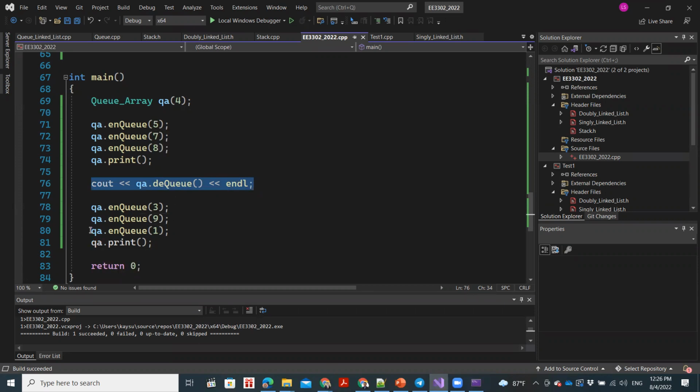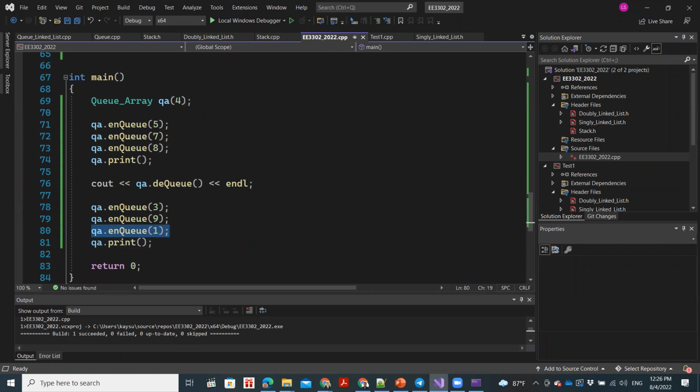Now, then we added 3 elements, right? So can someone tell me now, when we run this, what should we expect to see? If you observe 7, 8, 3, 9, 1. Okay, will this be printed? 7839 is correct. What about 1?